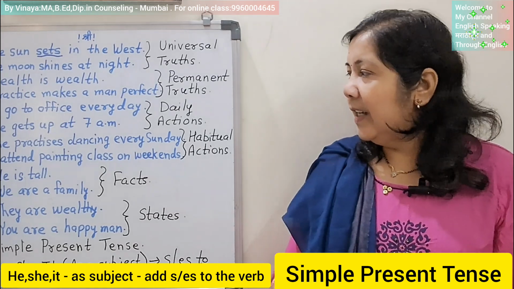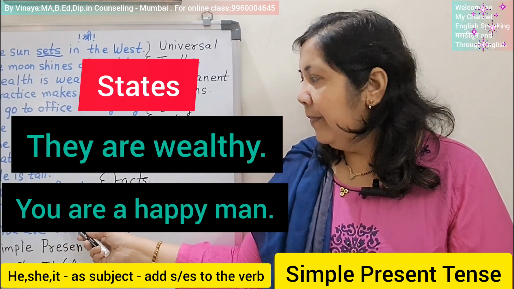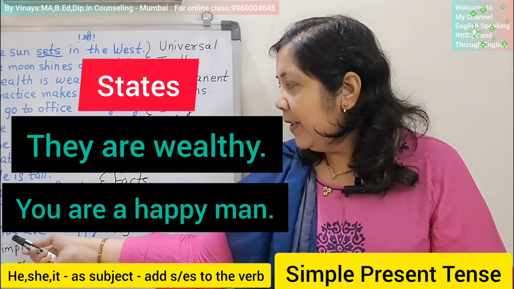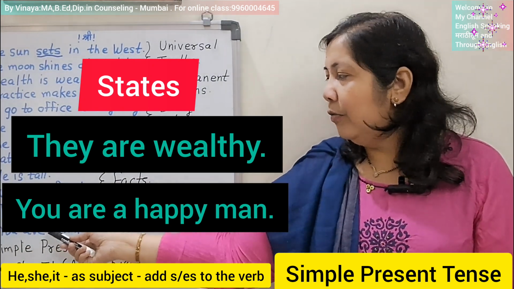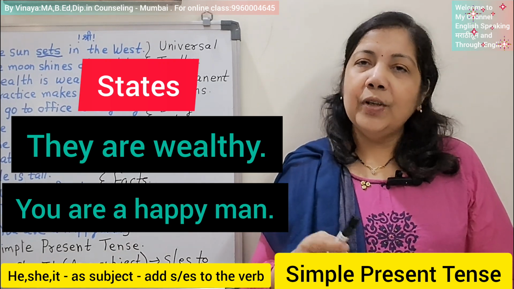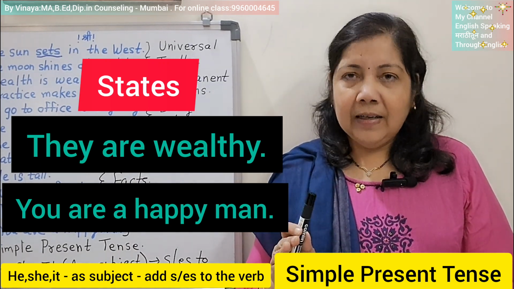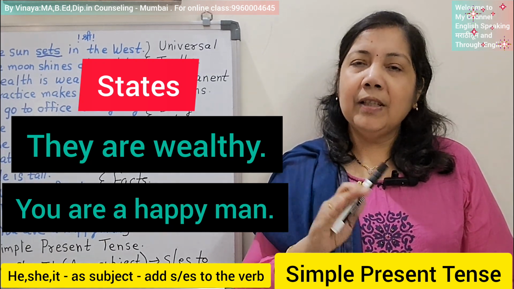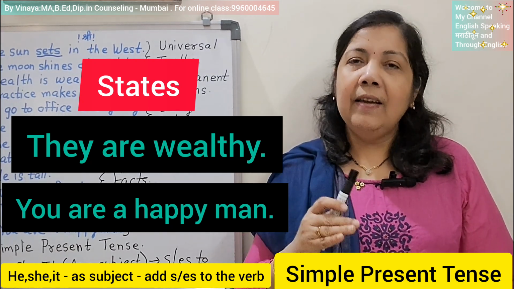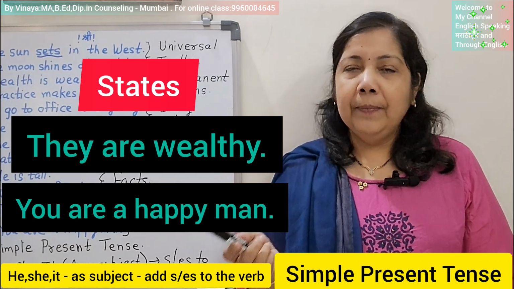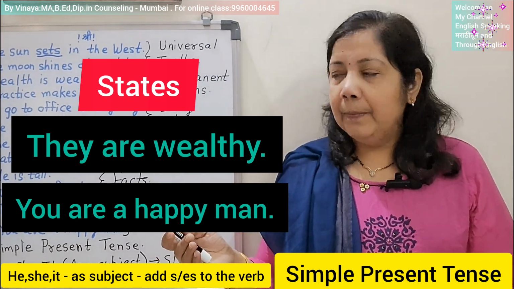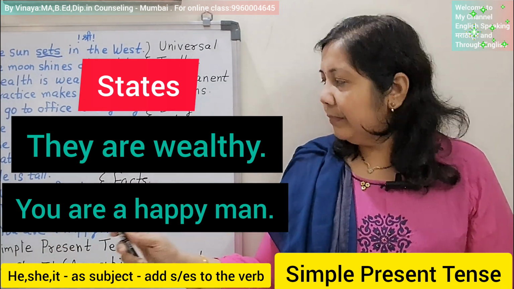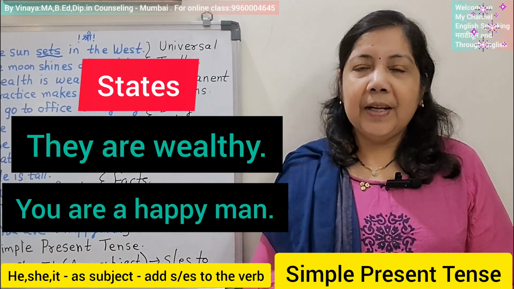Let us see the next sentences. They are wealthy. They is the subject, are is the verb. And the next one, you are a happy man. You is the subject, are is the verb. Again, are, a form of to be, is taken as the verb. Why is it like that? Because I am; he, she, it is; they, we, you are are the forms of to be. Am, is, are are the forms of to be, and only these verbs are there. Are is the only verb over there. So the sentences are in simple present tense.